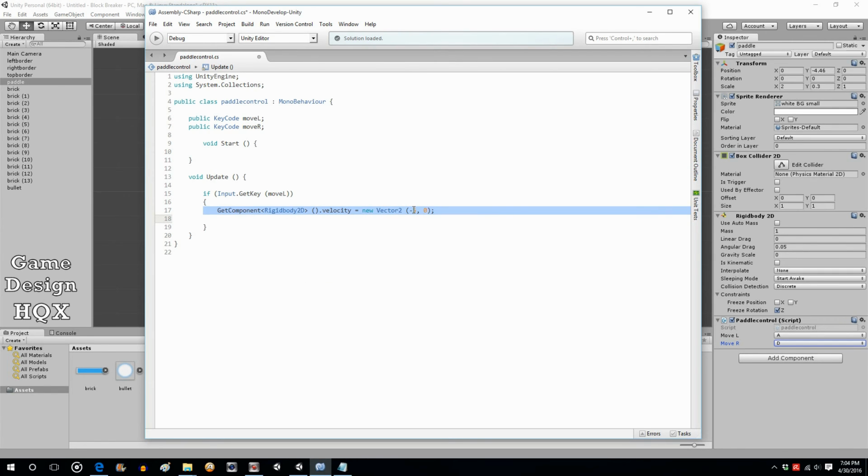That means it's just x and y. We want a -5 velocity when you're pressing L because we want to move to the left of the screen, and we don't want to change the vertical. We're not moving up and down. This is also going to be game balance, how fast you want to move. Likewise, there may be buffs and debuffs that change the speed.